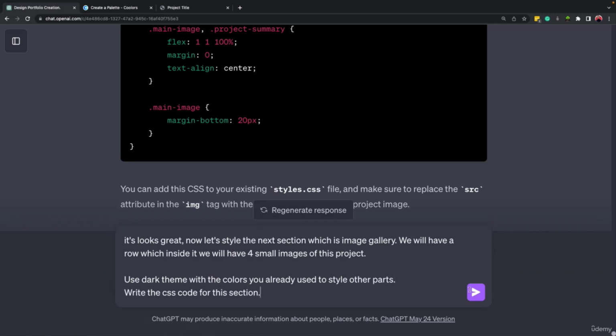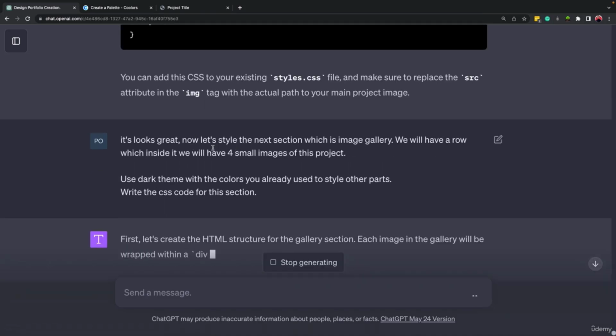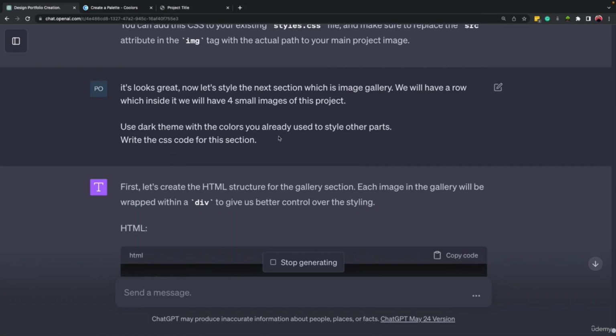All right, I mentioned that what you did till now, it looks fine, right? Let's create the style for the next section. We will have a row, which inside it, we will have 4 small images of this project. Use dark theme with the colors that you have used till now. Write the CSS code for it, okay?